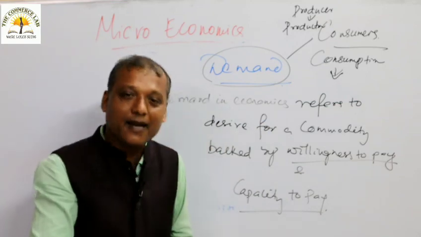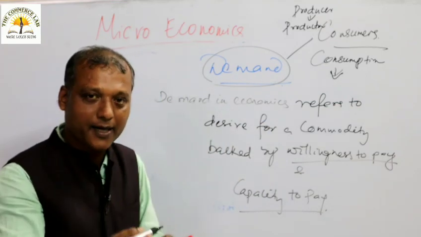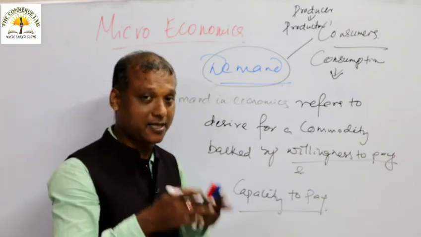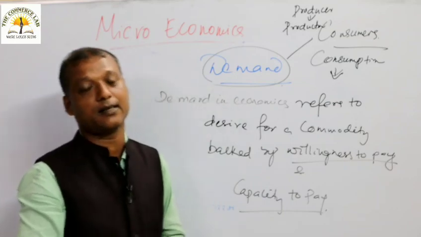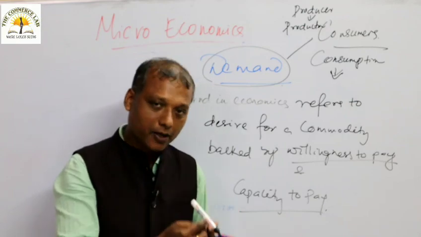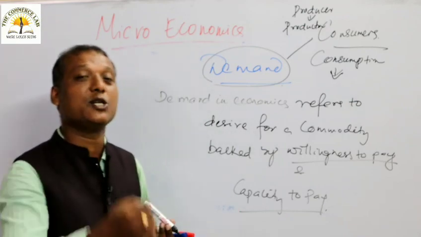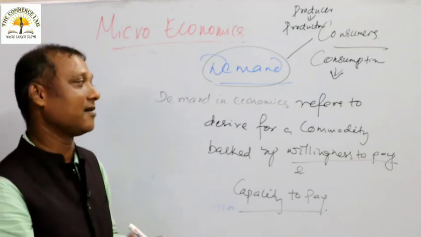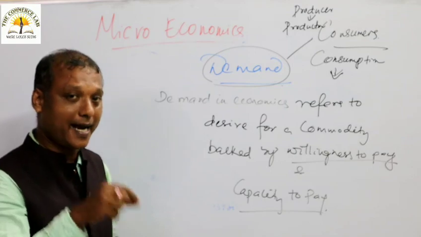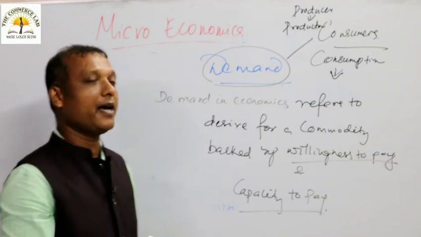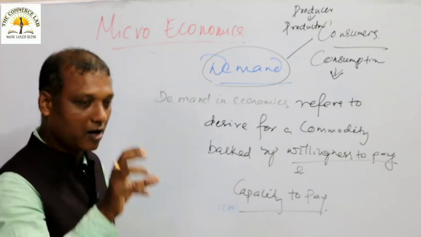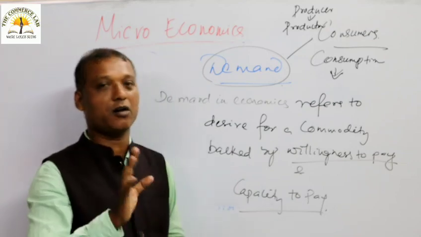When we use a commodity, we are destroying the utility of the commodity. Destroying here doesn't mean damaging or spoiling something. Destruction means that when we use something, the satisfaction power, the utility of the commodity, goes on declining. That is called consumption. That is called destruction. A producer, what does he do? A producer adds some utility in a good. When a log of wood is lying on the river bank, that is not called production.